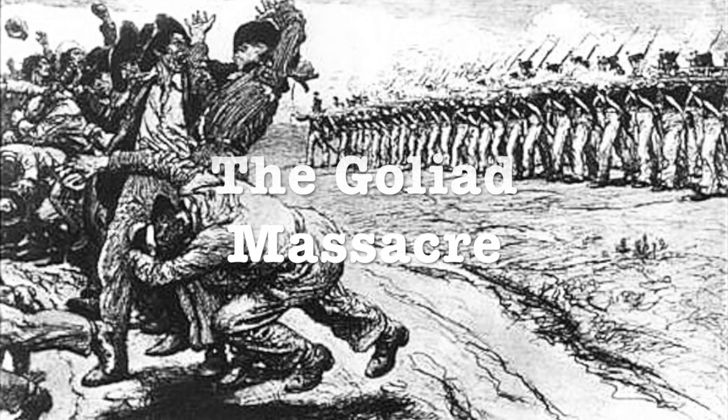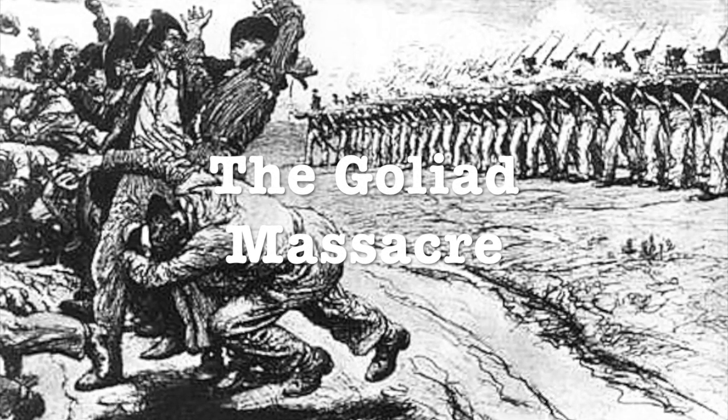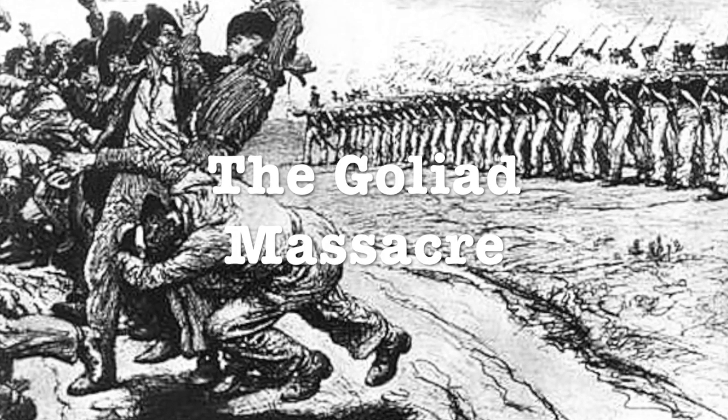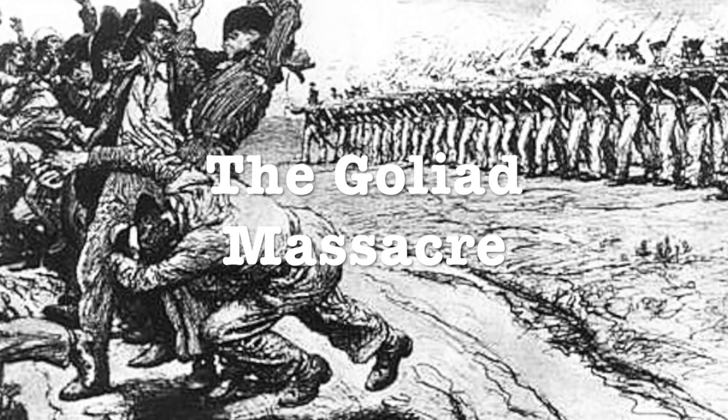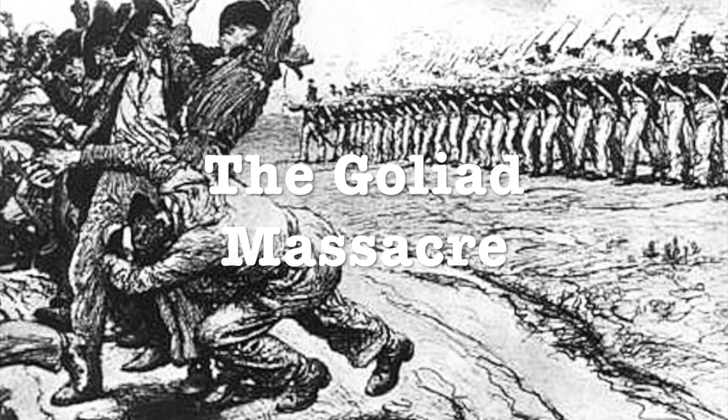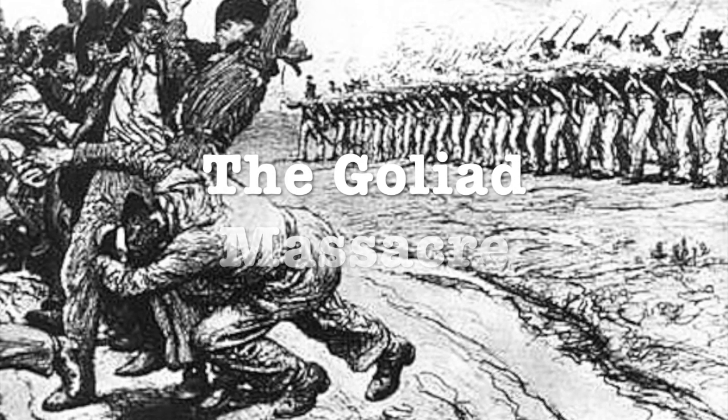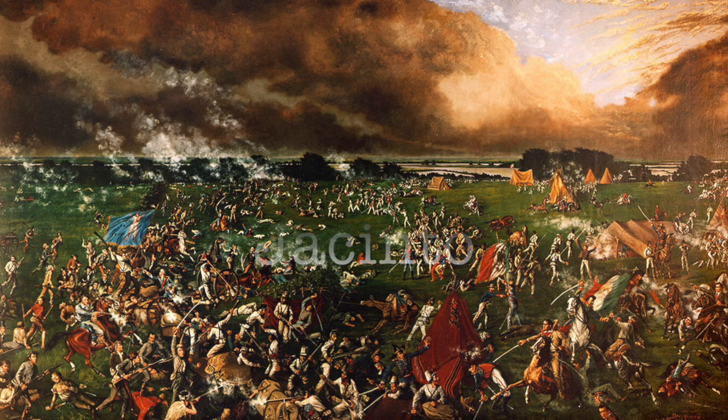The Goliad Massacre took place March 27, 1836. Over 300 rebellious Texan prisoners, most of them captured a few days before while battling the Mexican army, were executed by Mexican forces. The Goliad Massacre became a rallying cry for other Texans, who shouted, "Remember the Alamo and remember Goliad."